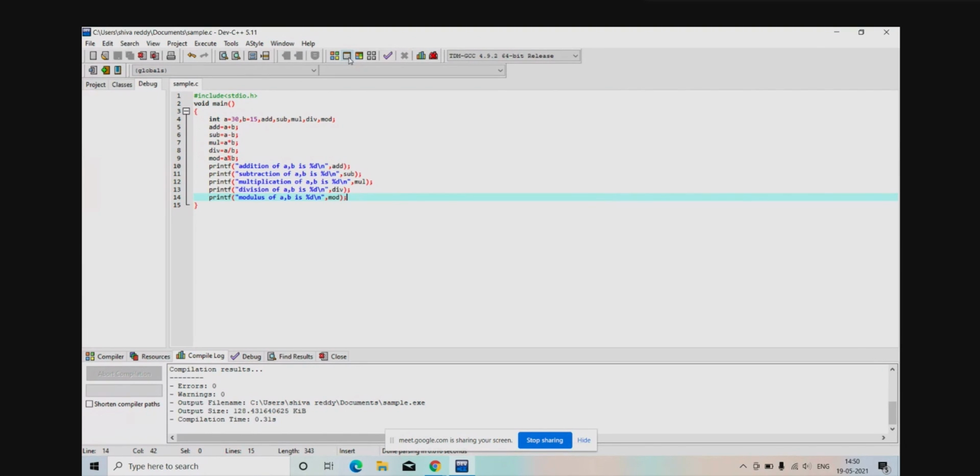So in the operators we have seen the arithmetic operators. This is the example for arithmetic operators, which I already shared with you. Let me see the page number. Yeah, 28, 29. Example program for C arithmetic operators.